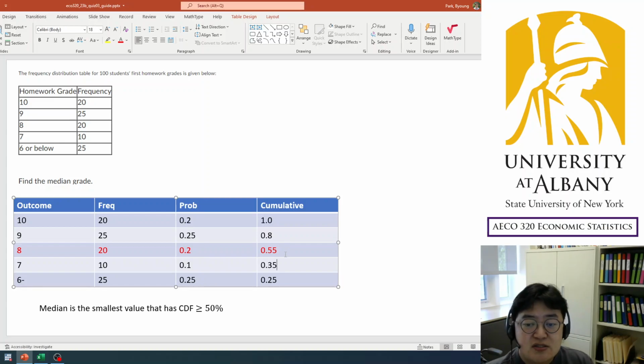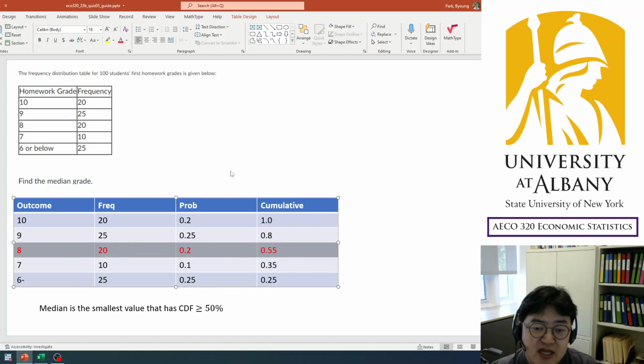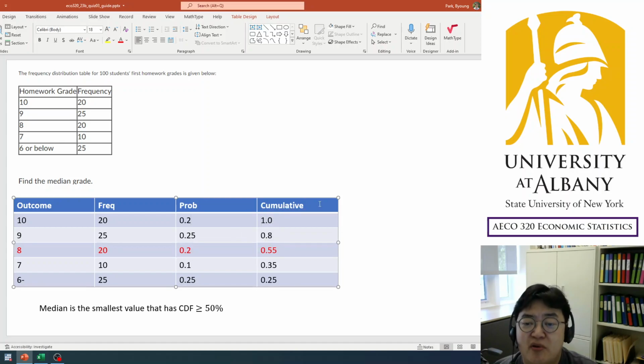So then at 8, if you calculate the cumulative probability up to 8, it includes 3 probabilities, which is over 50% already. So as I said, you are looking for the median, and what you just need to do is find the smallest value that is greater than or equal to 50%. So this is what you need. You already found it. So you don't need to do the other cumulative probabilities in order to find the median. So the answer is 8.